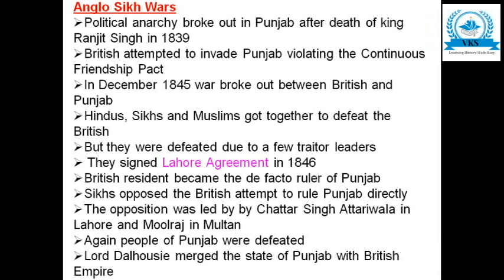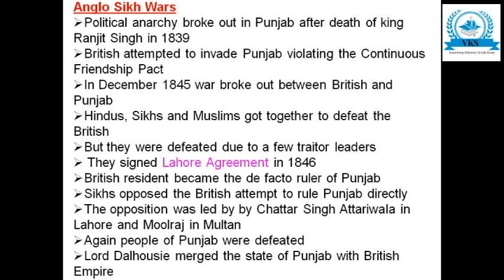There was a political confusion in Punjab after the death of King Ranjit Singh in 1839. In such a situation, naturally you know what the British will do. The British attempted to invade Punjab, violating the Continuous Friendship Pact. The British had already entered into a Continuous Friendship Pact, or agreement, with Punjab. But as soon as they saw the political confusion in Punjab, they attempted to conquer it, violating